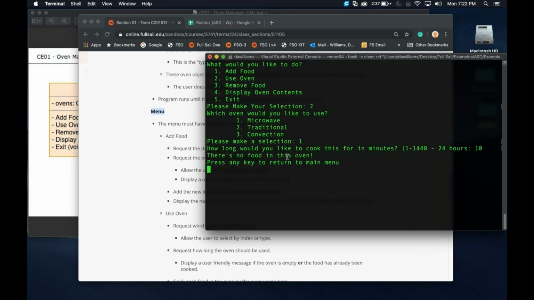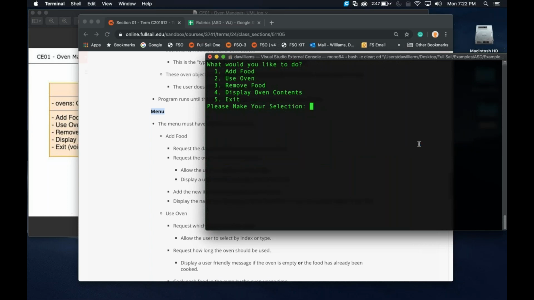the oven, right? But if you think about it, wouldn't it be better to give the user the option of not even using anything because there's nothing in any of the ovens? So why are we actually asking them which oven? Why are we trying to ask how long you want to cook something when nothing exists in there anyway? Okay. Of course, this is acceptable, so I'm not knocking this project, but it might be better to maybe not even give the user the prompt if there's no reason to.